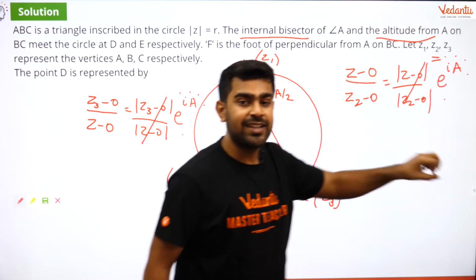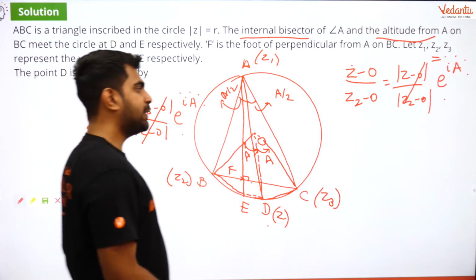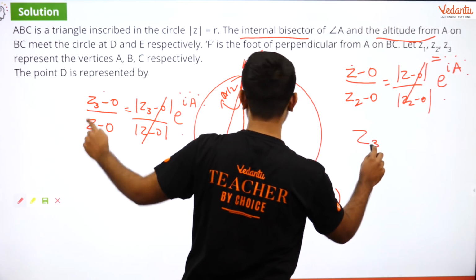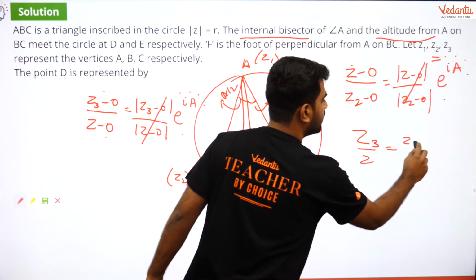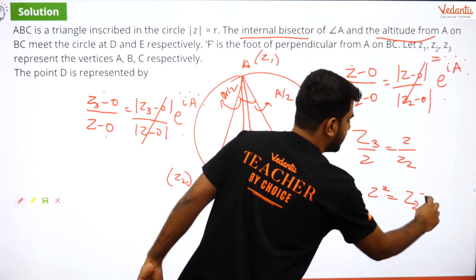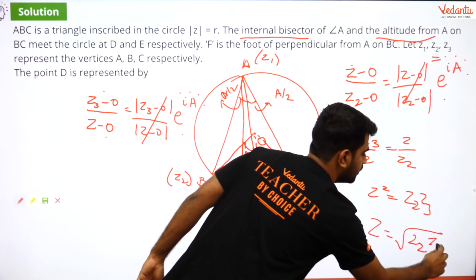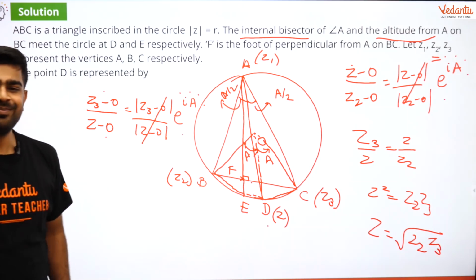So can I compare the quantities on the left hand side? Absolutely yes. So let me write that down. What do I have here? Z3 by Z is equal to Z by Z2. So what do I have? Z2 Z3 is equal to Z square. So Z is equal to square root of Z2 Z3.